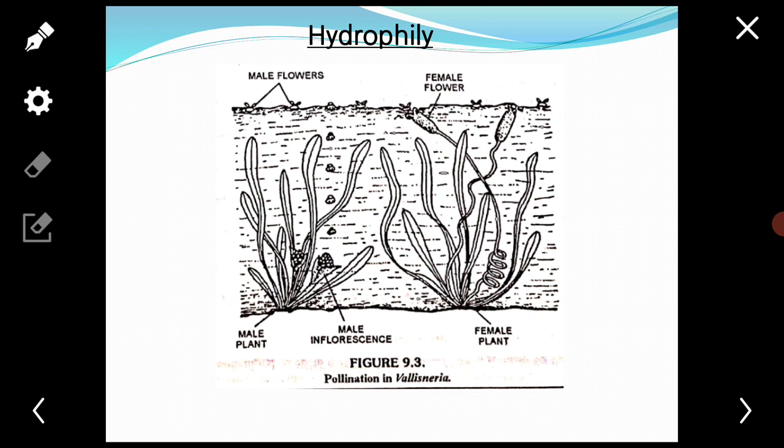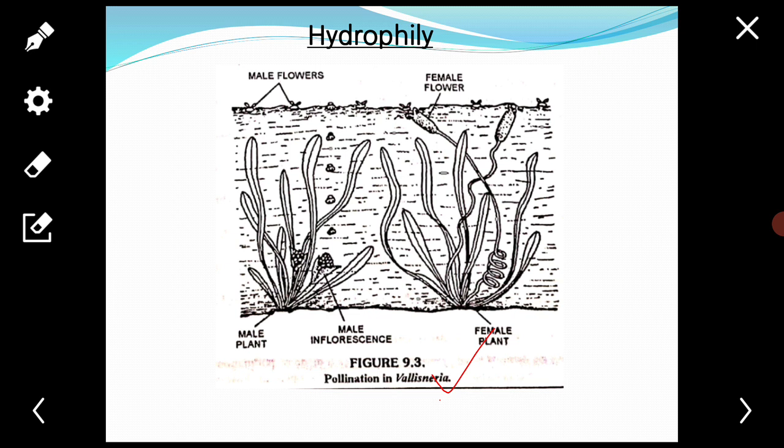Hydrophily is not very common and occurs only in a few aquatic plants. Example: Vallisneria, Hydrilla, Ceratophyllum, etc. In Ceratophyllum, a totally submerged freshwater plant, the male flowers bear 30 to 45 stamens.